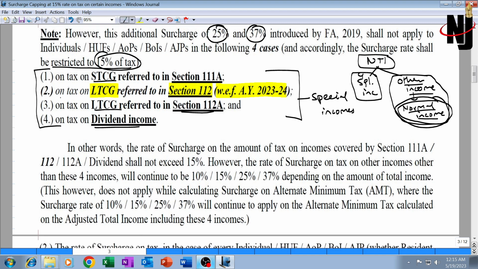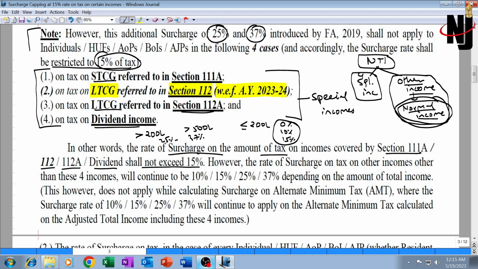What does this mean? This table means that the surcharge rate on the amount of tax on these 4 incomes covered by 111A, 112, 112A and dividend income shall not exceed 15%. So this particular concept will be applicable only where the income exceeds 2 crore and is up to 5 crore, or exceeds 5 crore, whereby a surcharge rate of 25% or 37% was going to be applicable. If the income is up to 2 crore, then the surcharge rate could be 0%, 10% or 15%. When the surcharge rate itself is up to 15%, 10% or 0%, then this entire concept plays no role.